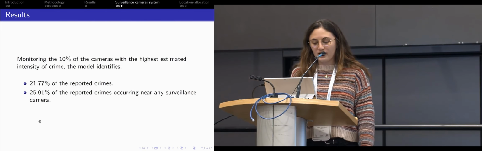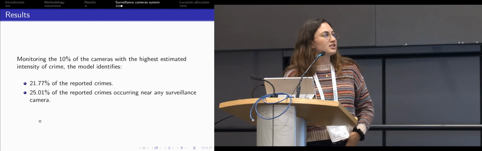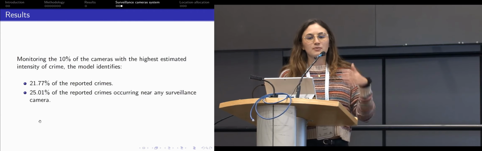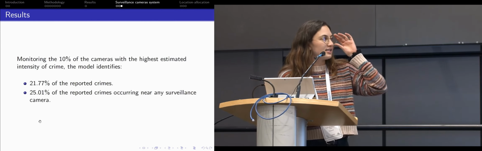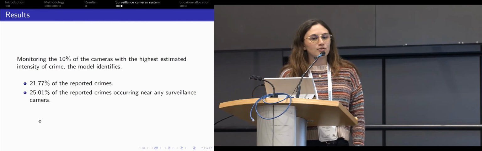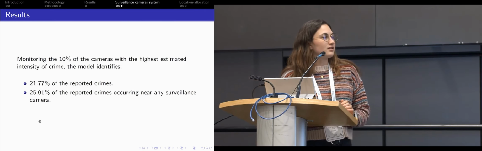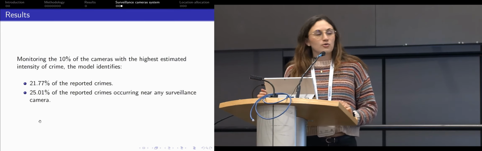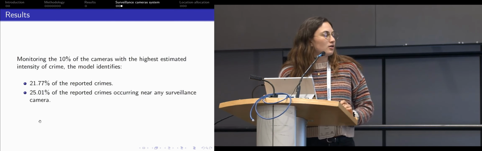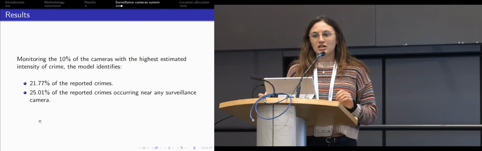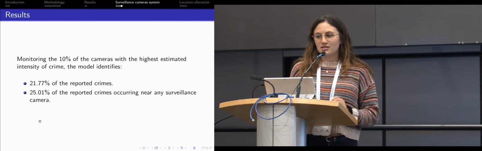Some of the results we had for these applications was that monitoring 10% of the cameras, which would be the 10% of the cameras that have the highest estimated crime intensity, accounts for observing 21.77% of the reported crimes, which is also 25.01% of the crimes that could actually be seen with the installed cameras in the city.